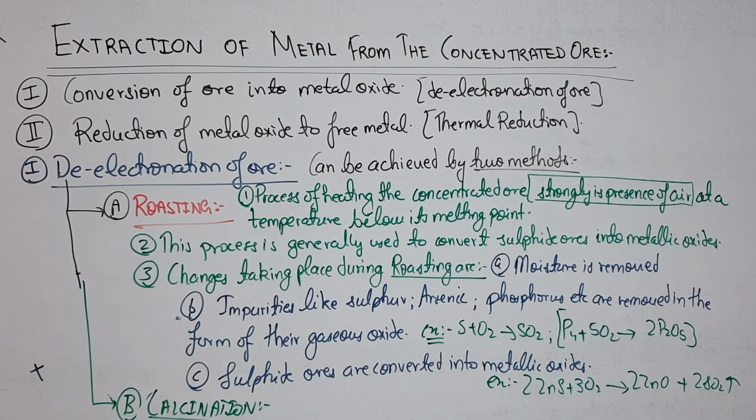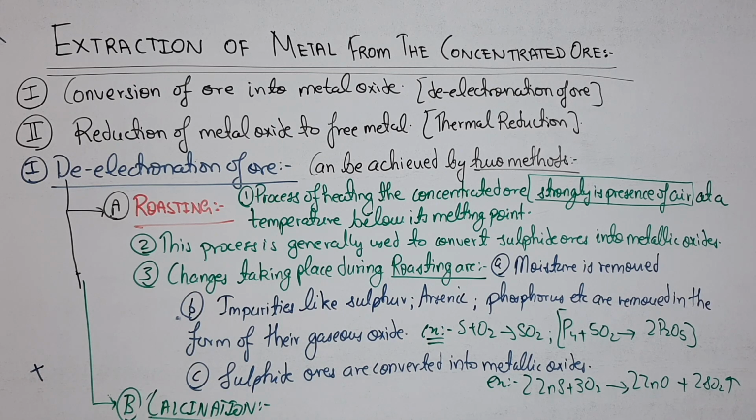So students, we are in the third step. First of all, we extracted the ore from the minerals. Then the ore which we got, we did the concentration or beneficiation process, in which we studied flotation, leaching, magnetic separation and hydraulic washing. Now the third step comes: after the beneficiation and concentration of the ore, we do the extraction of the metal from the concentrated ore.